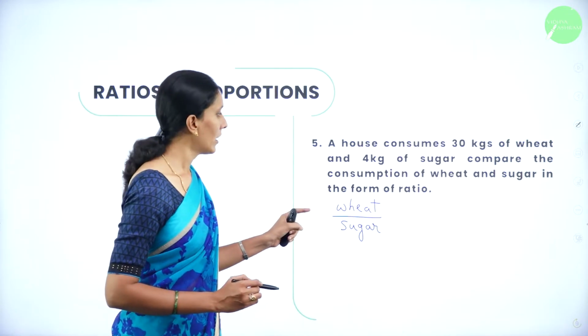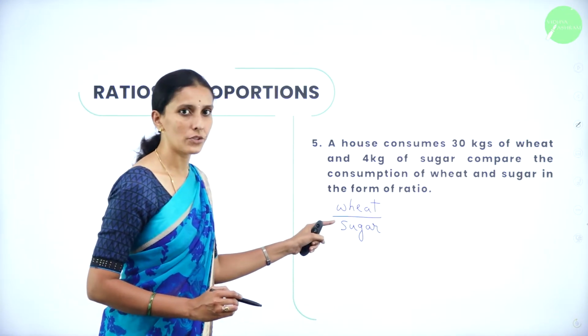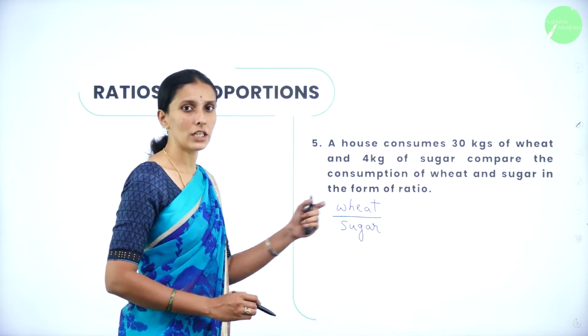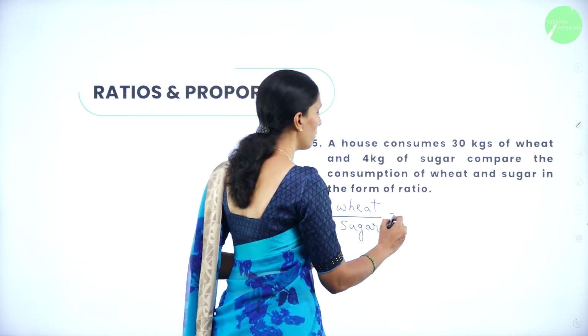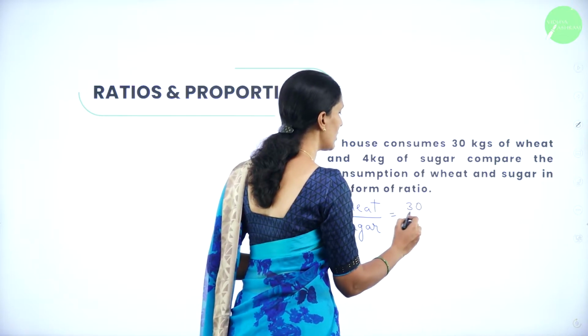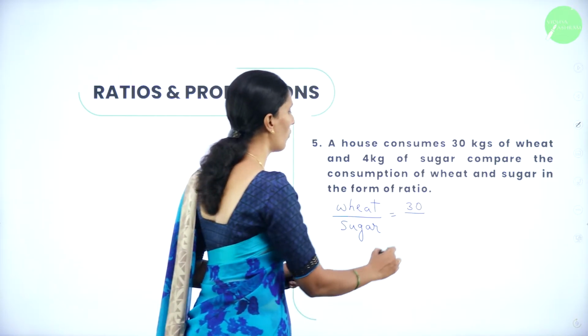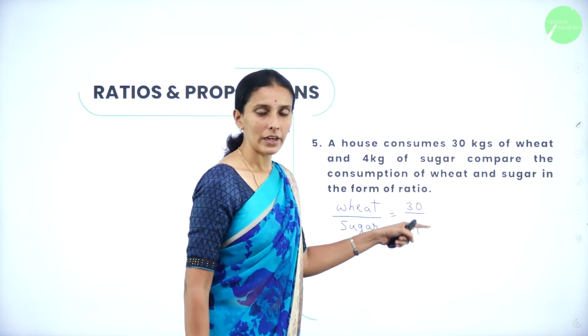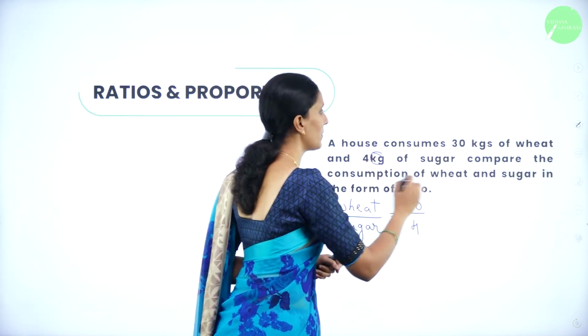I have to write the consumption of these two and compare them in the form of ratio. So that's why first I have written in the fraction form. So wheat is 30 kgs and sugar is 4 kg. Remember, when you're comparing in the ratio, the units must be same.